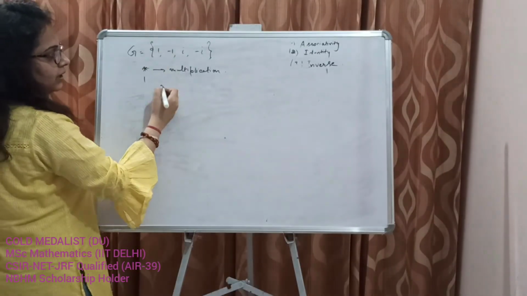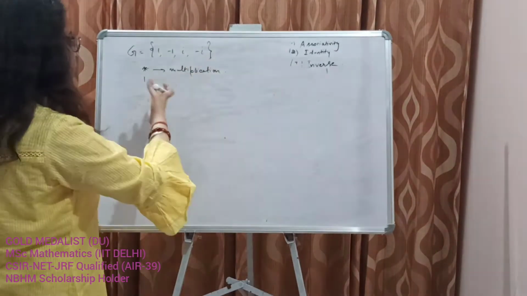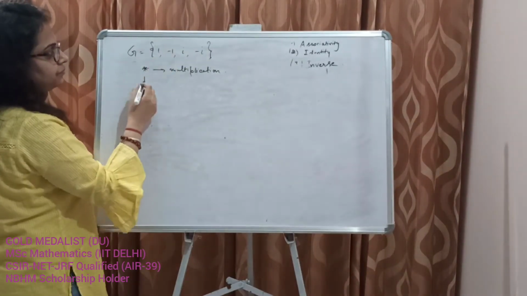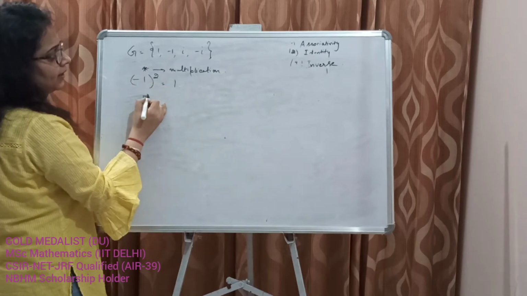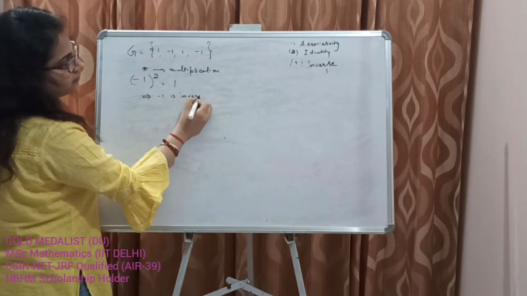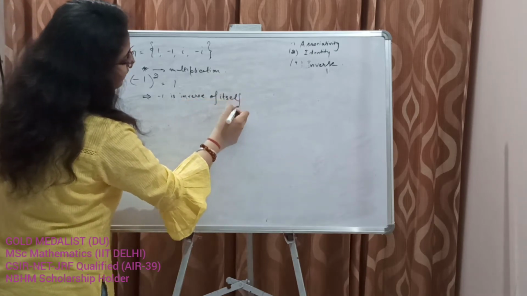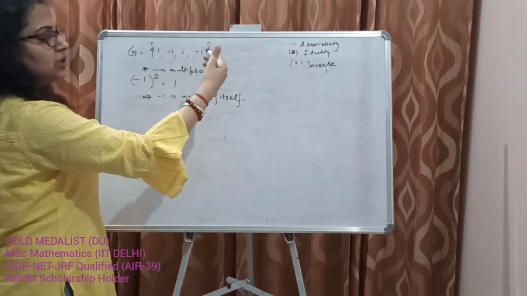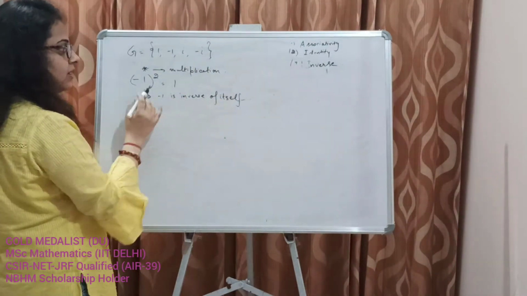Let's talk about associativity. It always holds for complex numbers and real numbers also. And minus 1 squared is 1. This implies minus 1 is the inverse of itself. We have inverse of 1 is 1. 1 squared is 1. Minus 1 squared is 1. So the inverse of minus 1 is minus 1 itself.